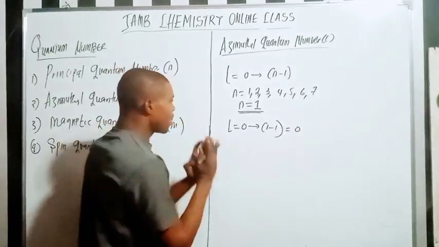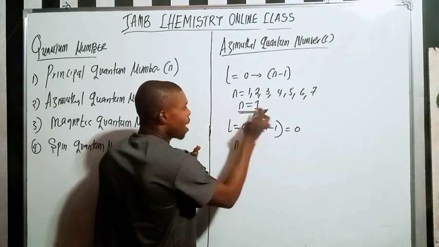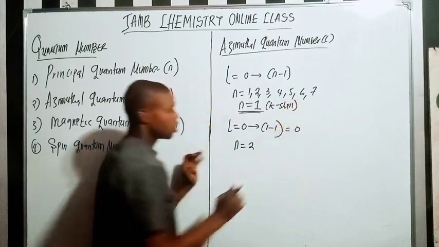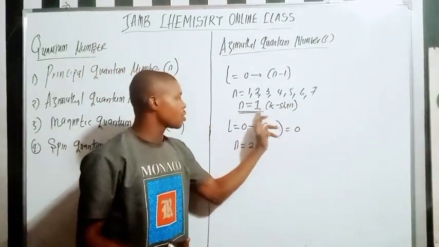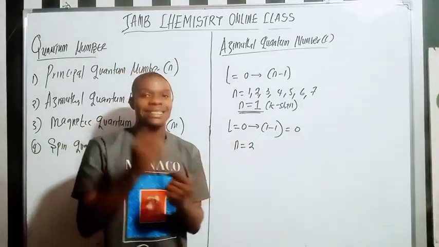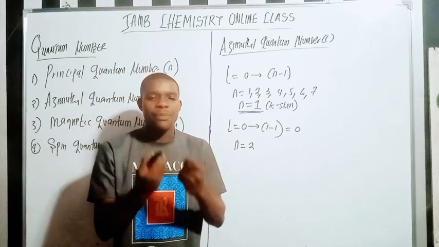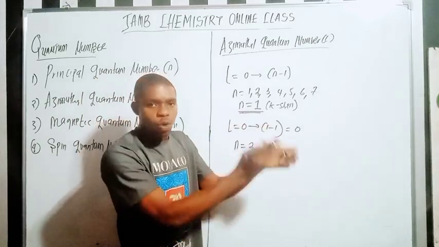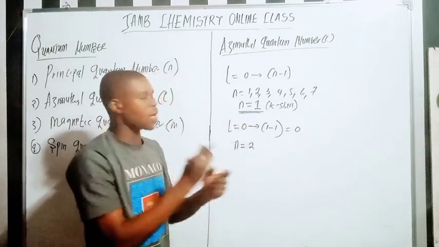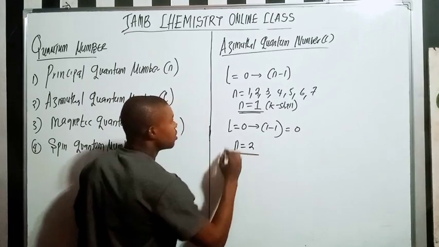Now what about if my n is equal to 2? Remember, n equals 1 is called the K shell. If n is equal to 2, that is the second energy level, what will the azimuthal quantum number be?